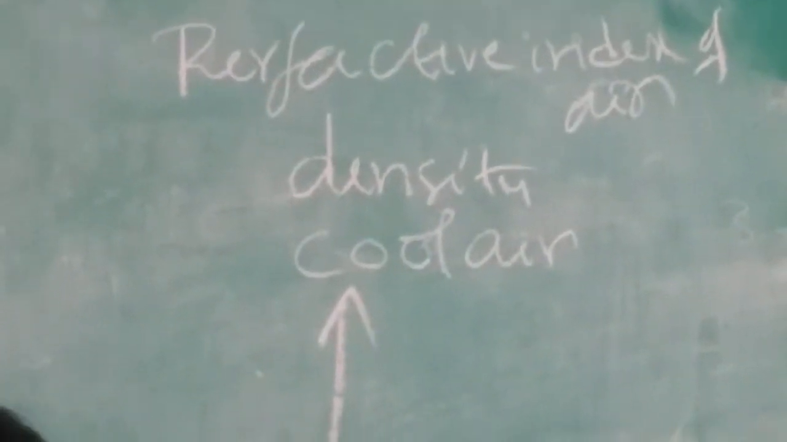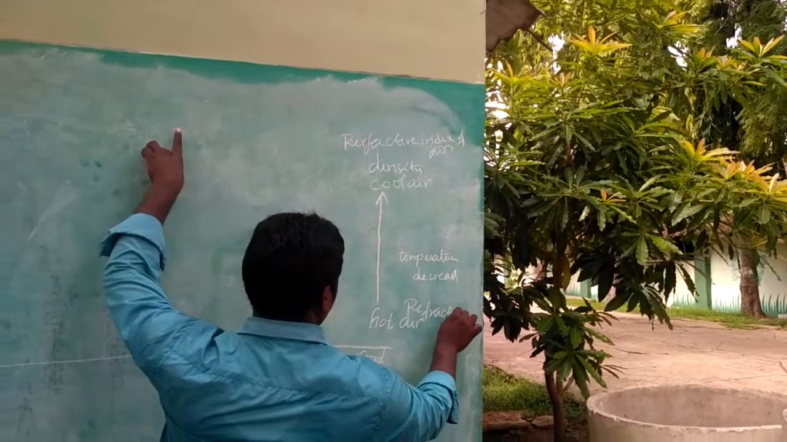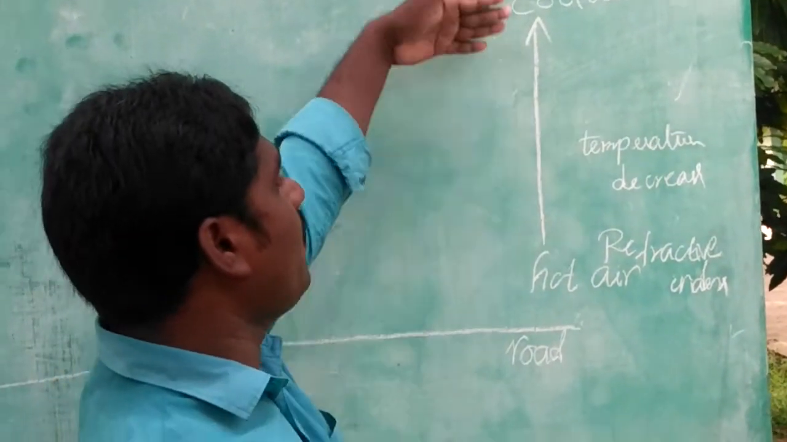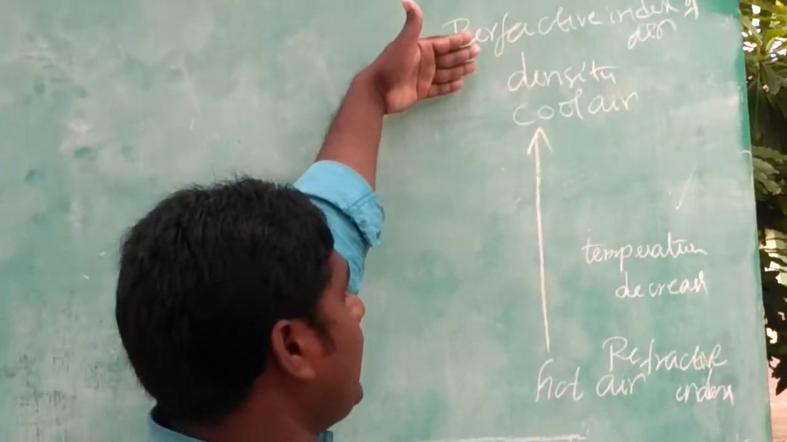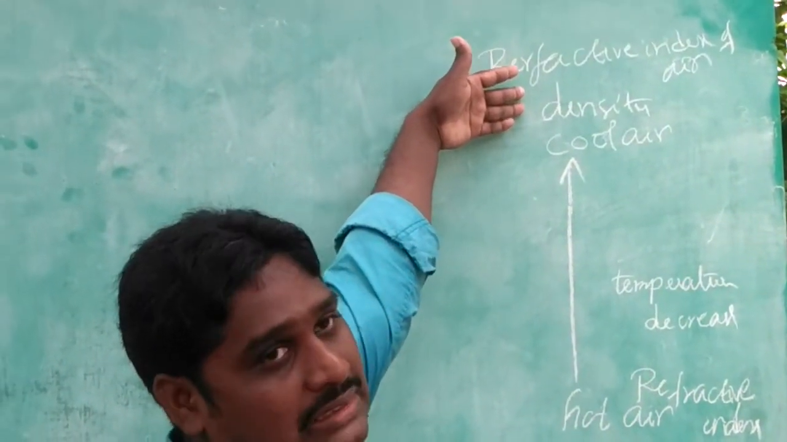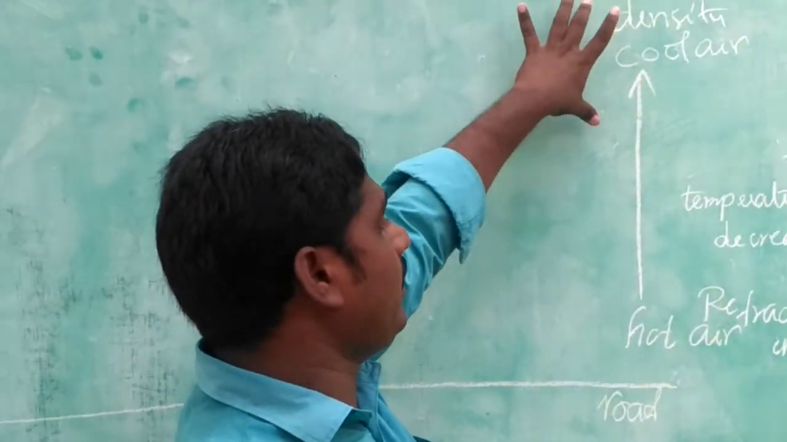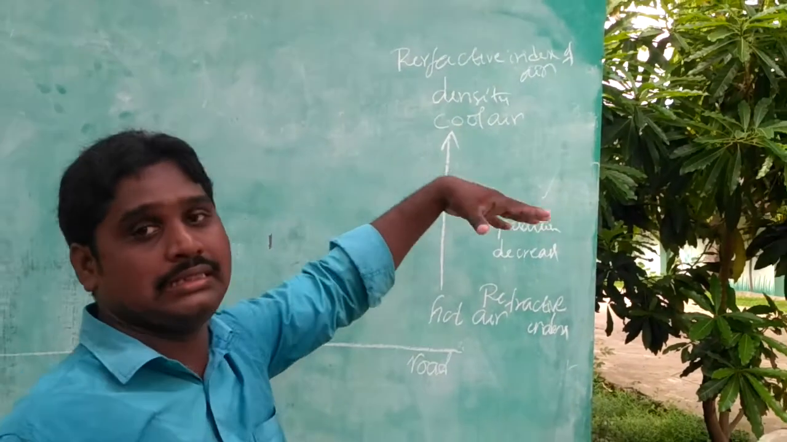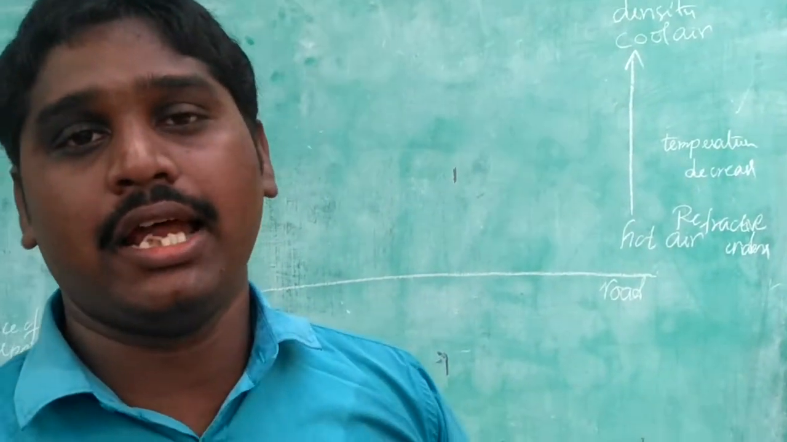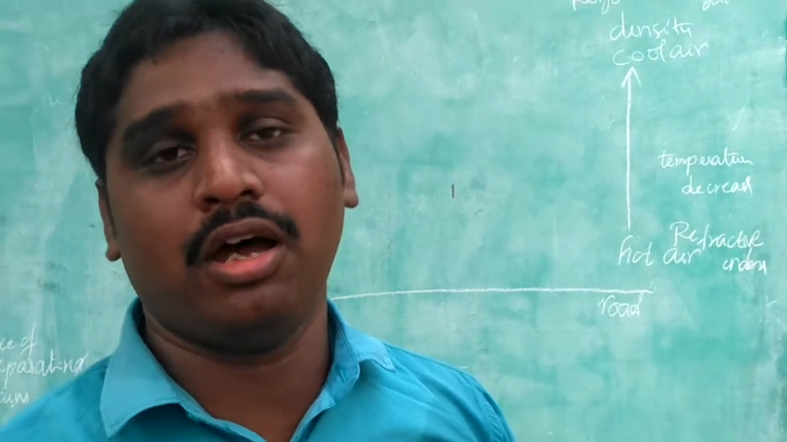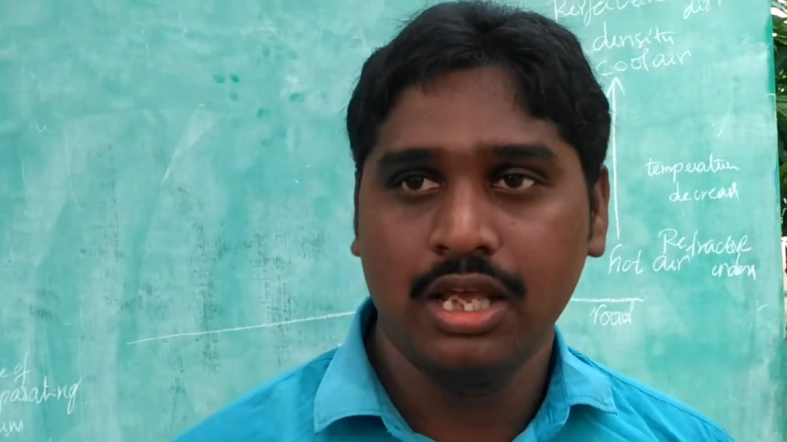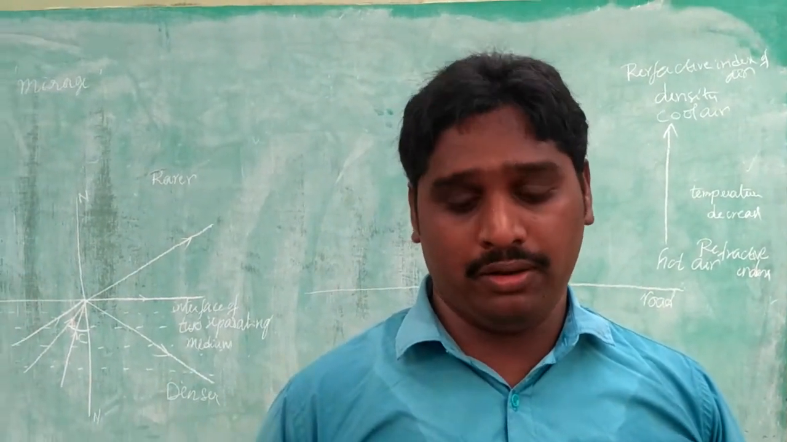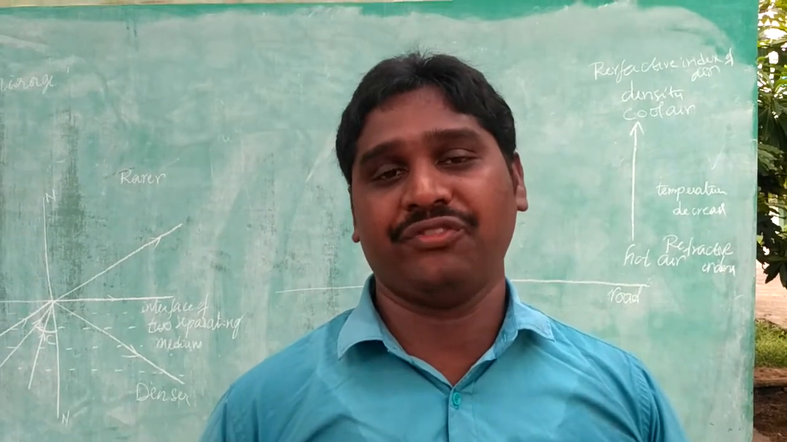Here the refractive index of hot air is a lower value, but the refractive index of air at a higher level is a maximum value. Here we notice that the refractive index is not the same throughout the medium; it changes throughout the medium. Light travels faster in a rarer medium than in a denser one. When light travels from a rarer medium to a denser medium or from a denser medium to a rarer medium, the change in its speed results in refraction.